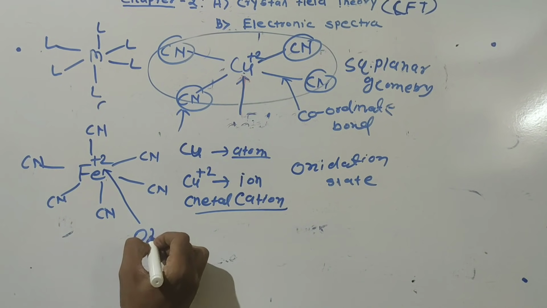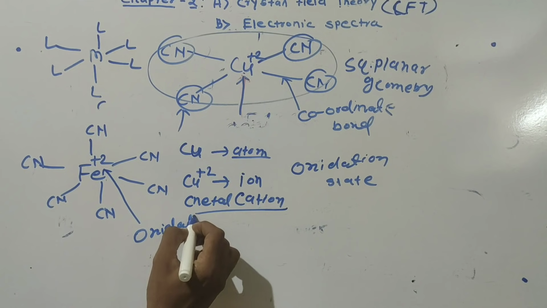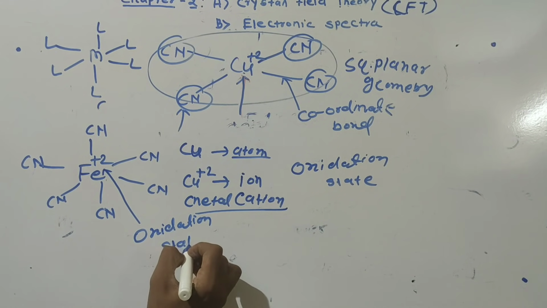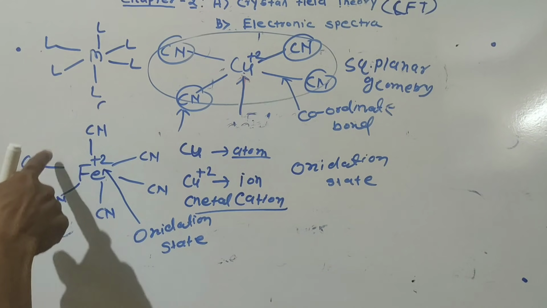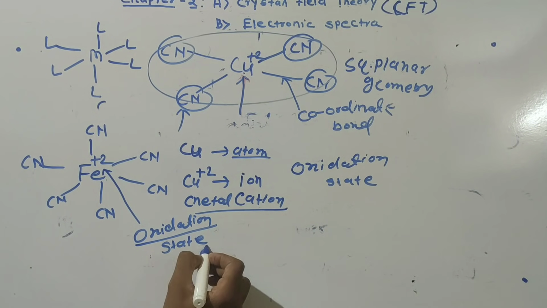Its oxidation state. Means the apparent charge present on the metal ion in a coordination compound is called its oxidation state.